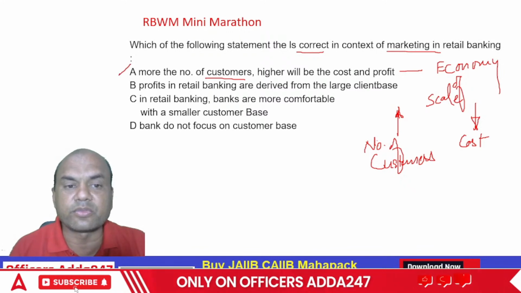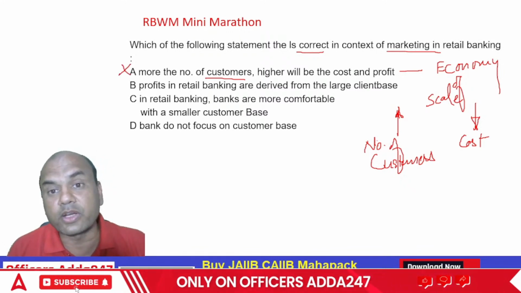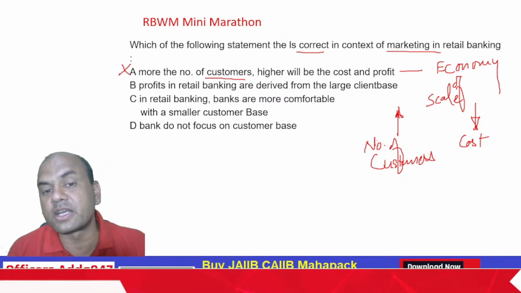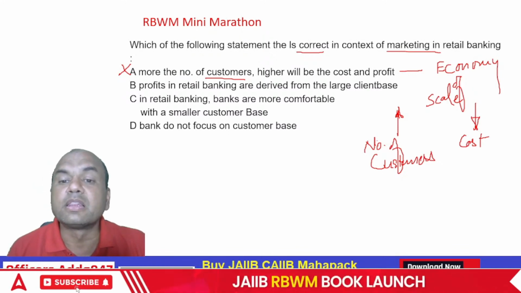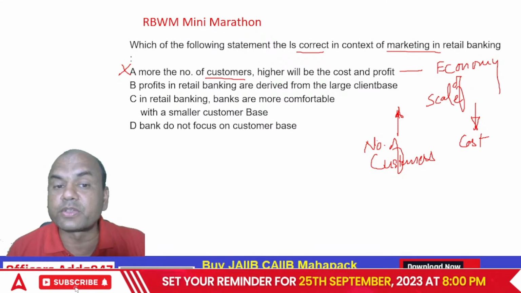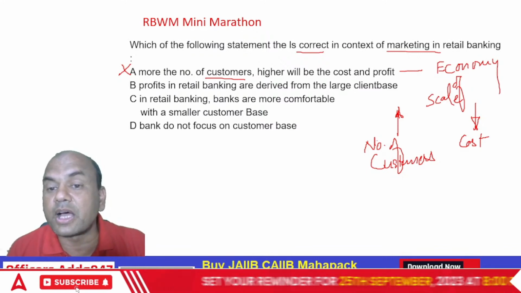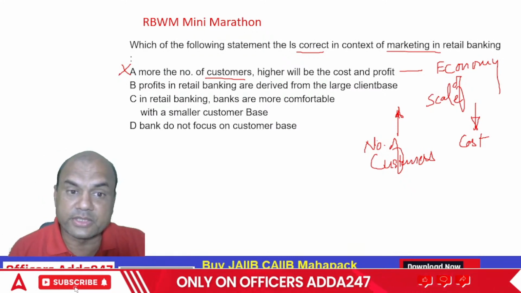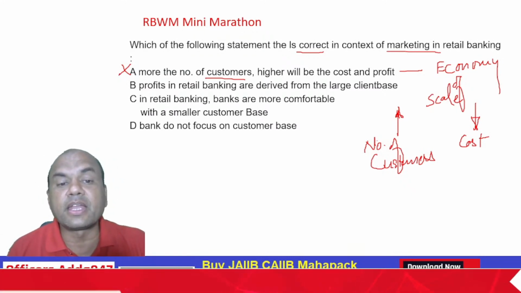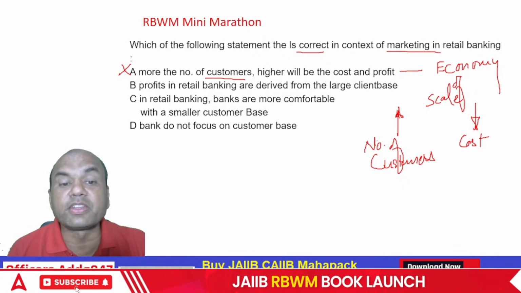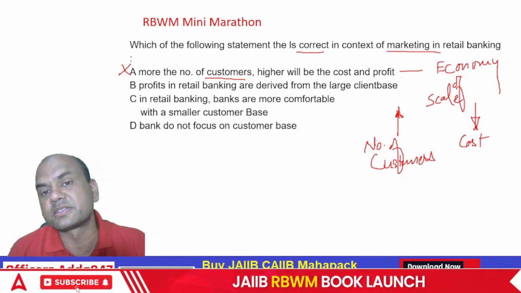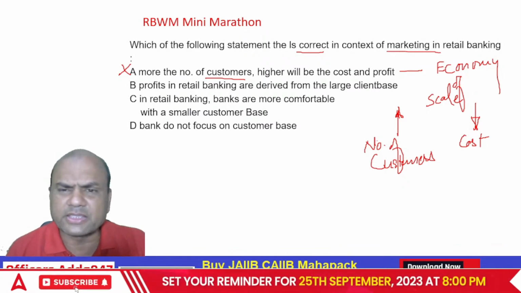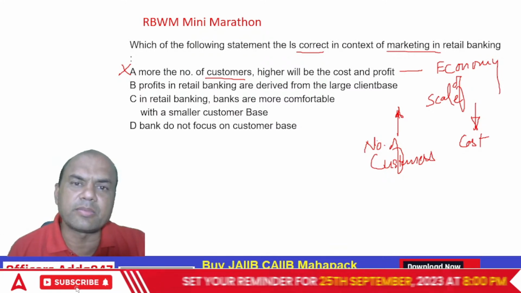Next one, I want an answer from your side also. Profits in retail banking are derived from a large client base. Is it true? We want the correct one. Profits from retail banking are derived from the large client base. This seems to be true, isn't it? Check this. In retail banking, banks are more comfortable with a smaller customer base. Means banks are trying to reduce the customers in retail banking. Is it so?